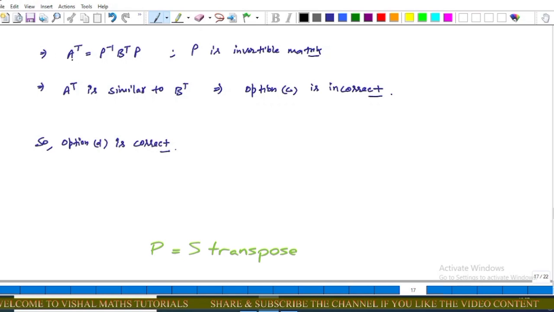Now this implies that A transpose is equal to P inverse B transpose P. This is the definition of similar matrices. This implies that A transpose is similar to B transpose. That is, option C is incorrect because in the question we have to find the option which in general need not be true. So this implies that option D is correct.